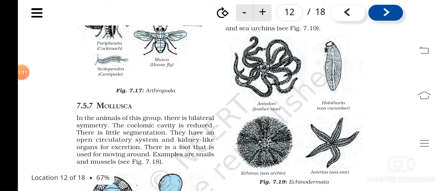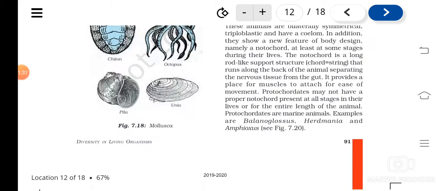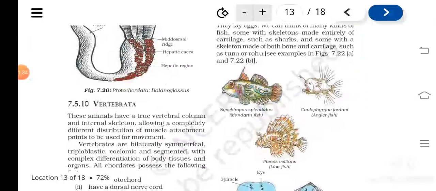Okay, now the next group we can classify as chordates. So till now, whatever phyla we completed are known as non-chordates, and from now onwards we are going to study the chordates. Chordates are again divided into protochordates and vertebrata.